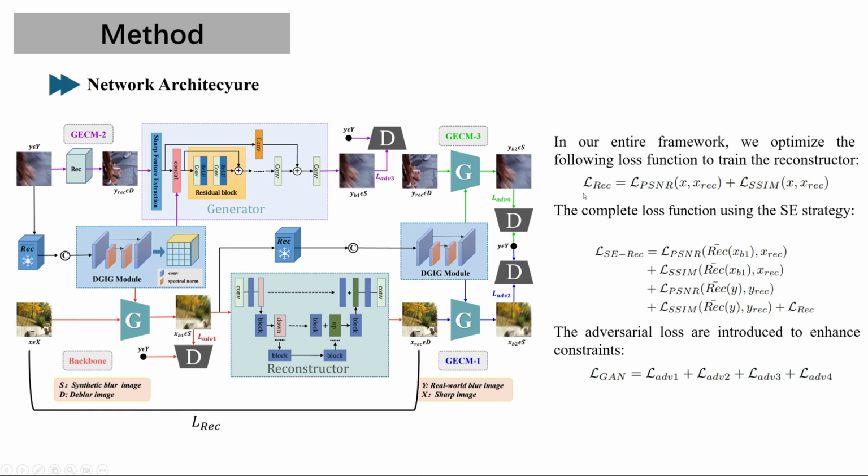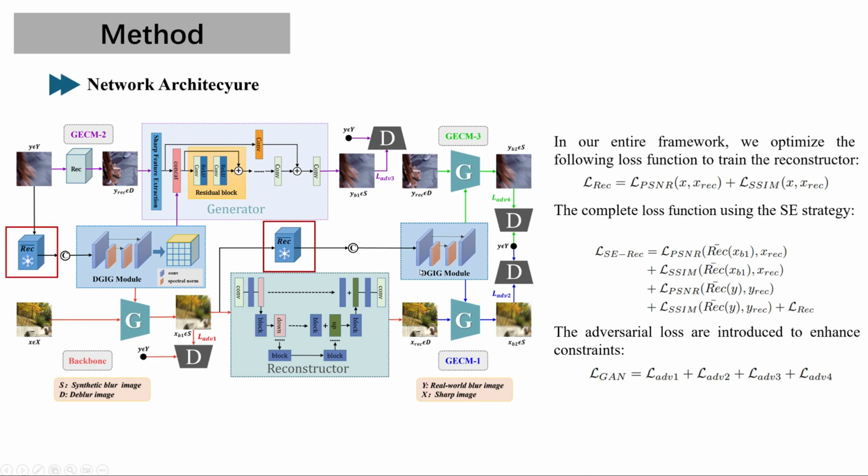In order to implement the self-enhancement strategy, we keep the reconstructor trained in the last round fixed to guide the generator to learn degradation information more accurately, generating more realistic pseudo-blurry images. Subsequently, we retrain the generator, discriminator, and reconstructor until the reconstructor reaches convergence. Finally, we repeat the above process, progressively replacing and enhancing the reconstructor until we obtain the best performing reconstructor. Therefore, we can obtain the complete loss function and adversarial loss.